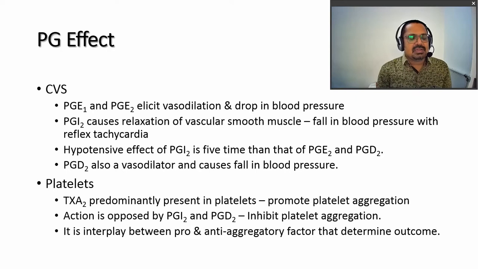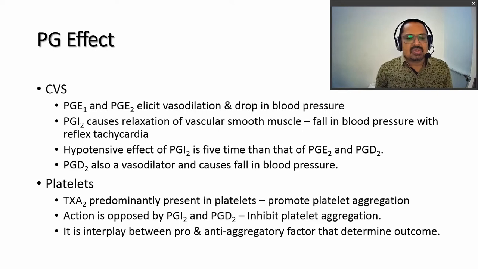As far as the effect of prostaglandins on various systems is concerned, on the cardiovascular system E1 and E2 elicit vasodilation, and this leads to a drop in blood pressure. Blood vessels are dilated, and due to dilation of blood vessels there is a fall in blood pressure.